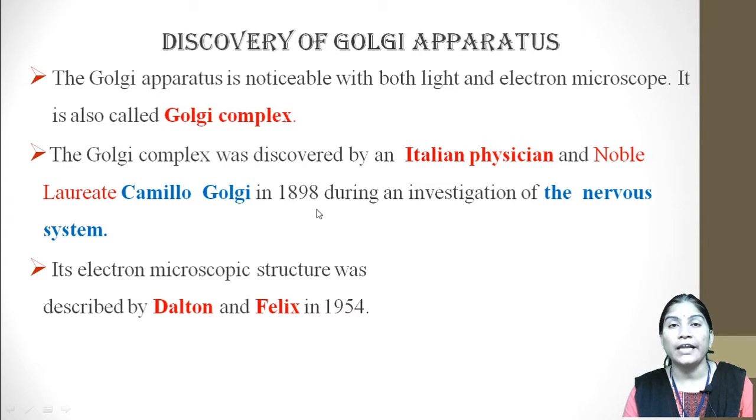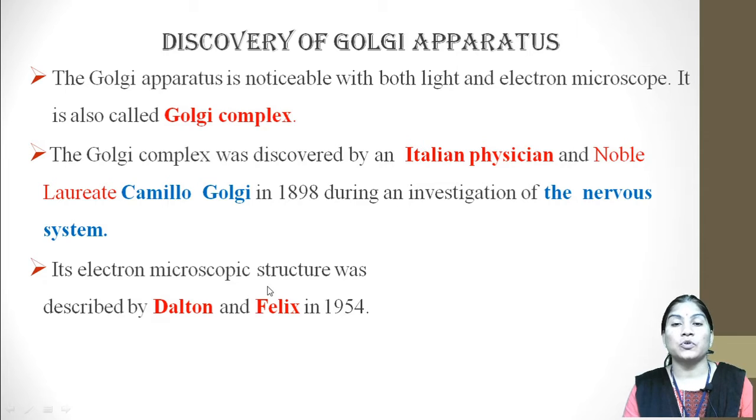In 1898, during an investigation of the nervous system, Camillo Golgi discovered the Golgi apparatus, or the Golgi complex, in the nervous system.